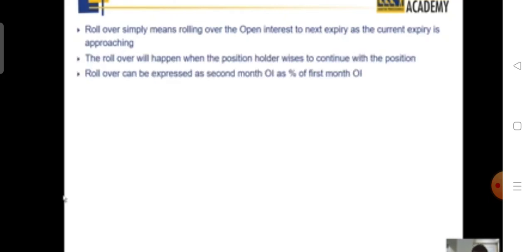A similar concept you can derive from rollover statistics. Now, what is rollover statistics? Rollover statistics is basically how much of the position of the current month is getting rolled over to the next month. If there is a significant position in the current month and a lot of it is getting rolled over to the next month, that means people are confident about their position in the current month, and they would like that confidence to continue in the next month. Now the confidence can be towards the long position or towards the short position.